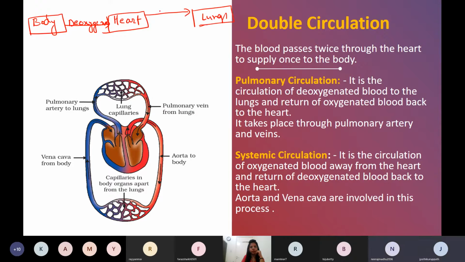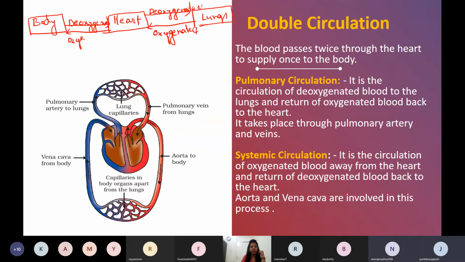Then in the lungs, oxygenation happens and that oxygenated blood comes back to the heart. And from the heart, through the aorta, that oxygenated blood goes to the body.